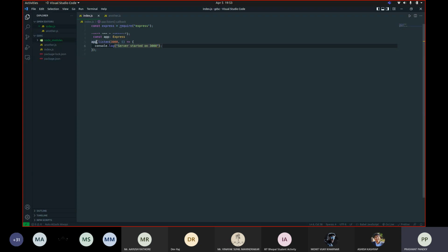What it does is that it listens on this port. By listening, I mean that it waits for a request from the client. So every request is going to be an event on which this Express code is going to react.